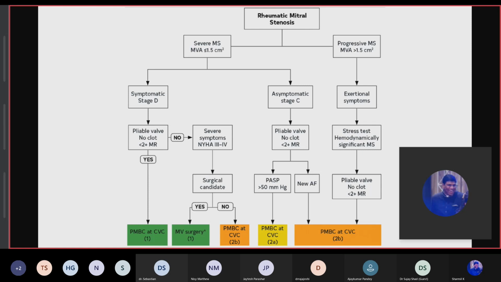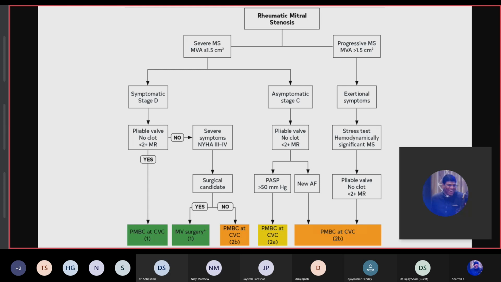And if AF is present in an asymptomatic patient, then also the patient is considered for PMBC, because AF is equivalent to symptom onset, and it also signifies that progressive LA damage is happening, and AF increases the stroke events, and the fast ventricular response because of AF will decrease the diastolic filling and increase the LV pressures as well. So it is better to go with some intervention.